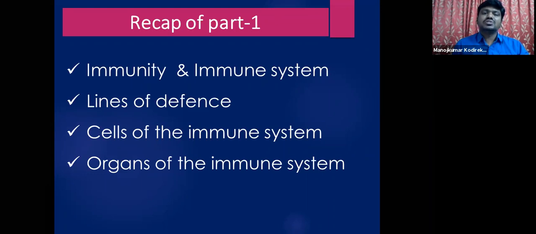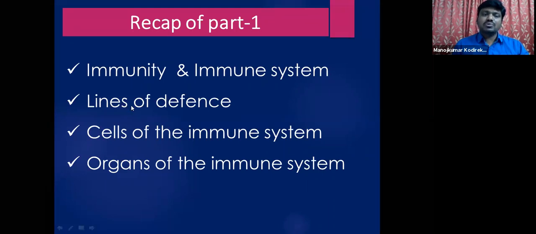And what is the immune system? Unlike other systems, the immune system is a bit different. It is not an organ system. It does not consist of specific organs, though it is a functional system, isn't it?